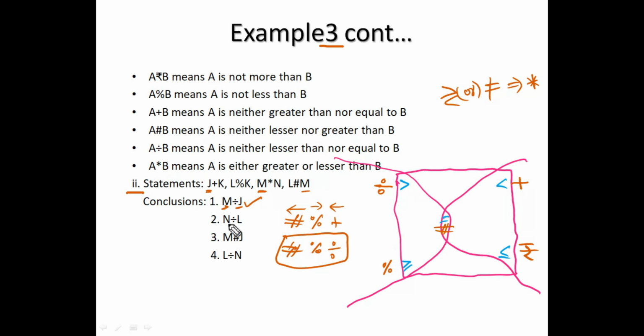Second conclusion, N to L. So N is here, L is here. What is the common element? M is the common element. N to M, M to L. N to M is star reverse. M to L is hash reverse. Star reverse is nothing but star only. A is not equal to B is nothing but B is also not equal to A. So it is star only. And M to L is hash reverse. Hash reverse is also hash only.